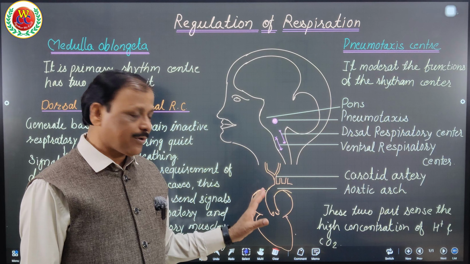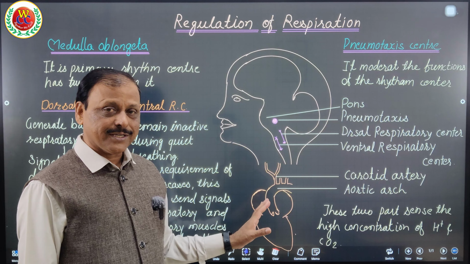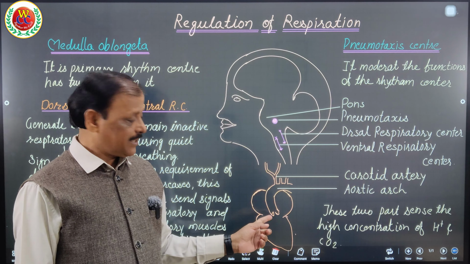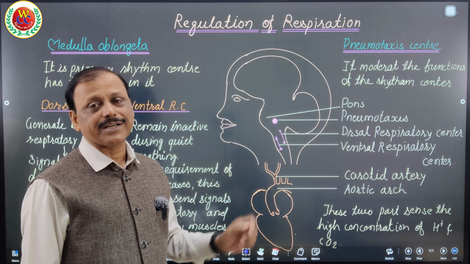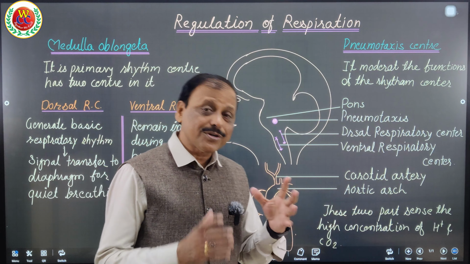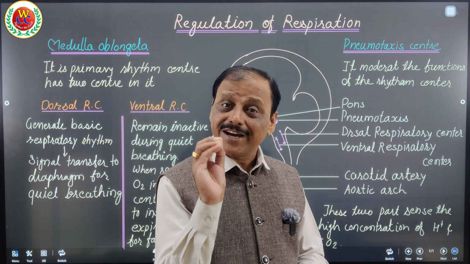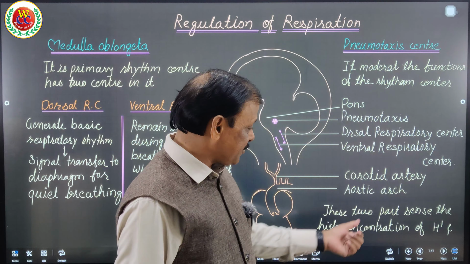So who senses that high concentration of CO2 and H positive? That is the carotid artery and aortic arch. To help understand, I have drawn a simple diagram of the heart to show this aortic arch and carotid artery. These two organs of the heart sense the high concentration of H positive ion and CO2, so as to send the signal to our nervous system to increase the breathing rate.